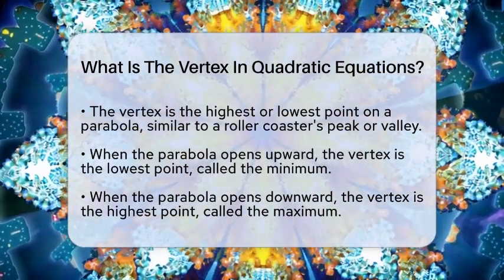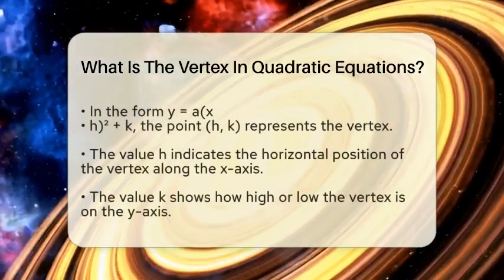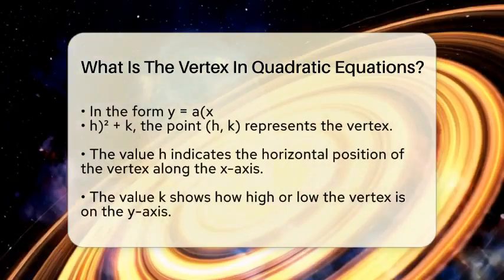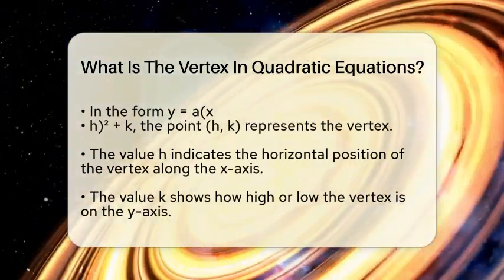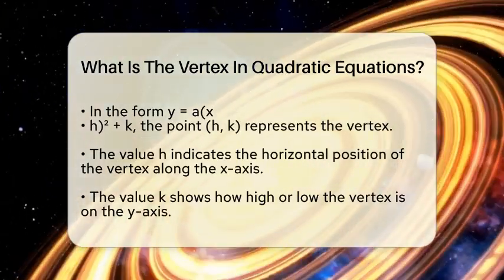In a quadratic equation written in the form y equals a times (x minus h) squared plus k, the (h, k) is the vertex. The h tells you where along the x-axis the vertex is, and the k tells you how high or low it is on the y-axis.